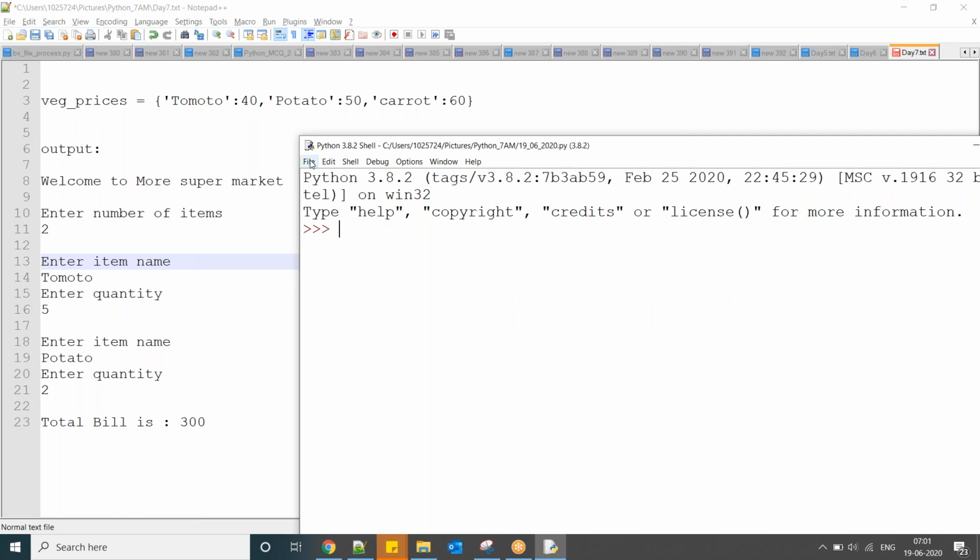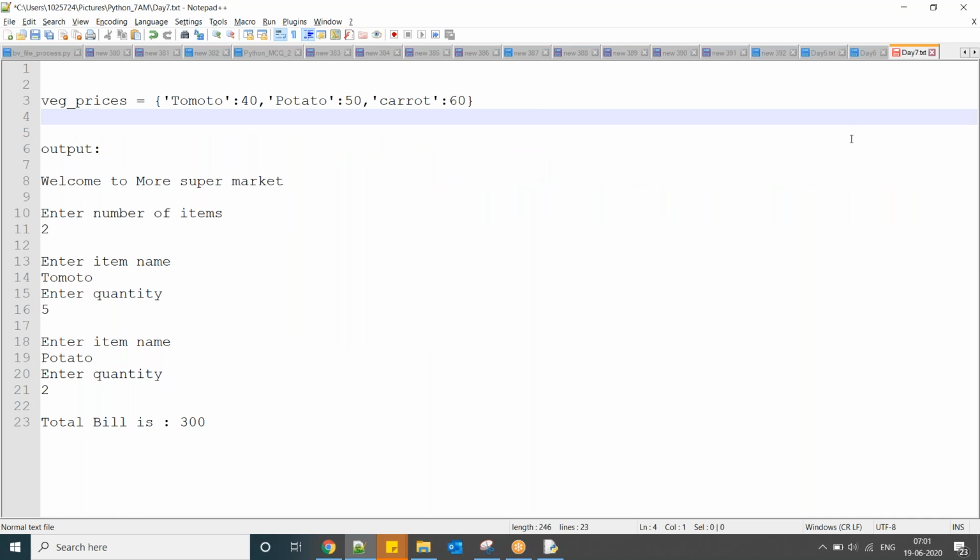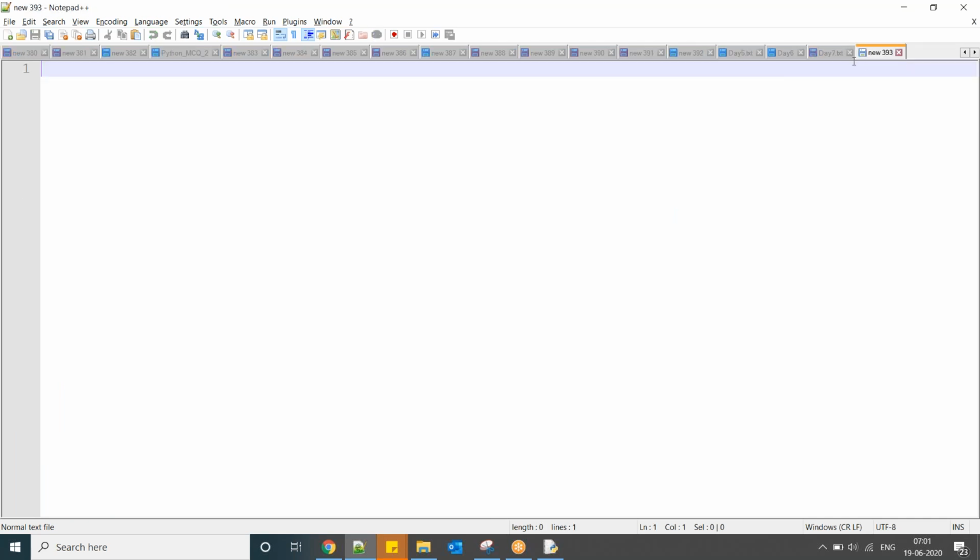So here, what is our requirement? We have to enter the vegetable price details, right? So I'm going to show it here today. I'm executing with Notepad. Okay.